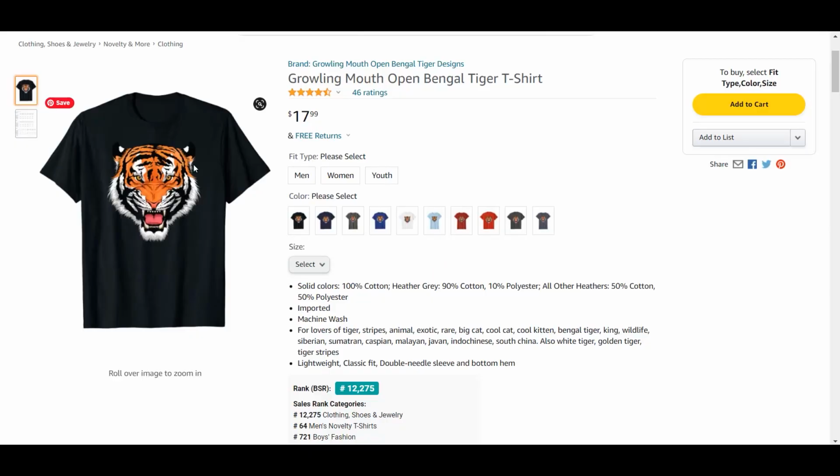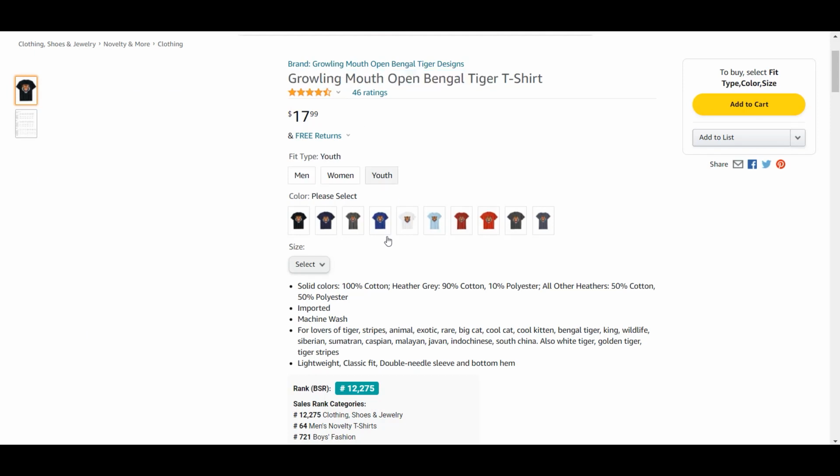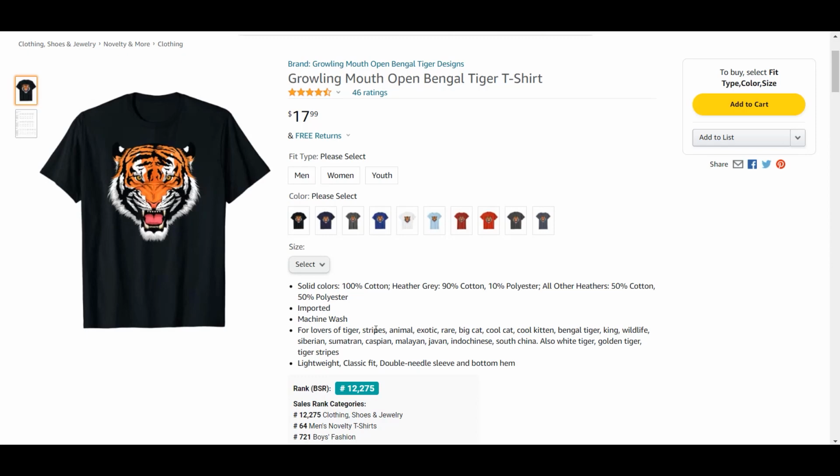Now you might ask, if I want to create a Bengal tiger shirt with this kind of face and illustration, what would be my opinion on what I would put in the description or the title? First of all, I would obviously remove the words growling mouth Bengal tiger. I might put something that has the same meaning as growling, so I would go into a thesaurus, put the word growling in it, and try to choose a word that has a similar meaning. So that is how I would approach it. Try to avoid something that has a clear reference or clear connection to something that can get you into trouble.